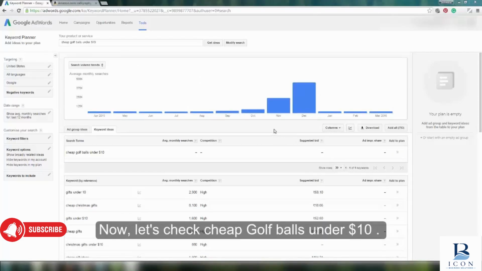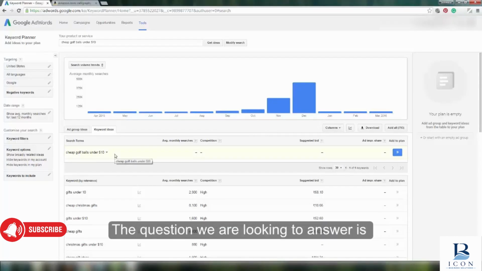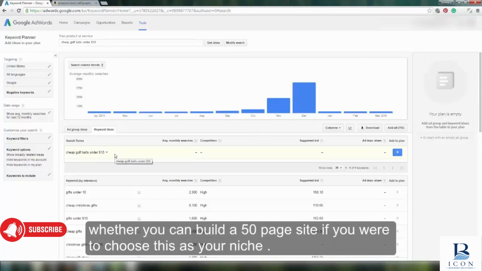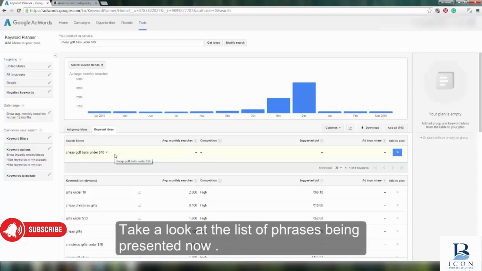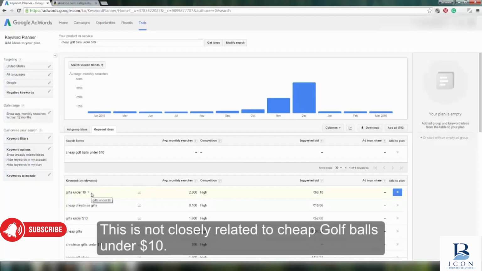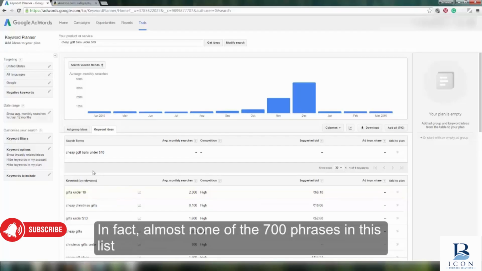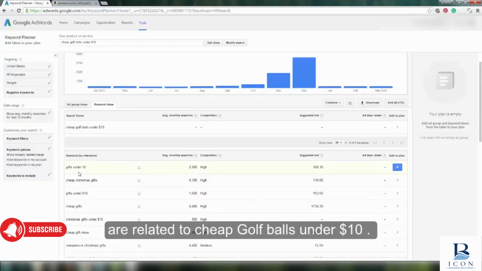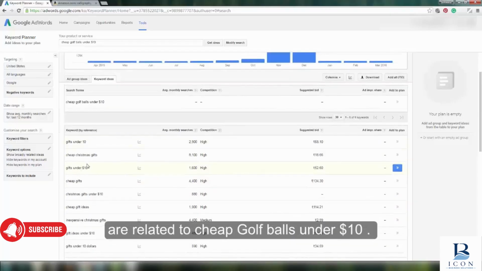Now, let's check cheap golf balls under $10. The question we are looking to answer is whether you can build a 50-page site if you were to choose this as your niche. Take a look at the list of phrases being presented now. The very first phrase is gifts under $10. This is not closely related to cheap golf balls under $10. In fact, almost none of the 700 phrases in this list are related to cheap golf balls under $10.